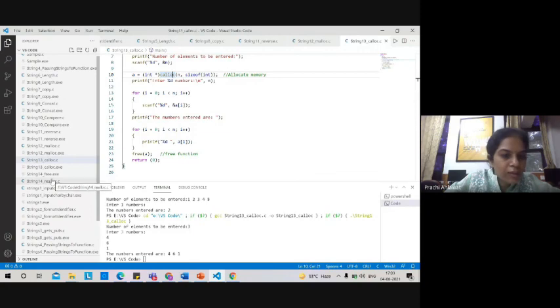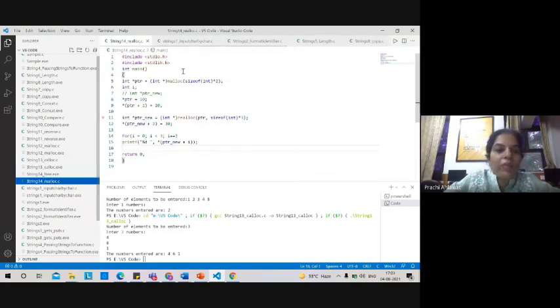So let's go to the realloc function over here. Suppose you have allocated some memory using the malloc function. So here you have allocated memory for 2 integers using malloc. Okay, and within these 2 integers of memory, you have stored 10 and 20.